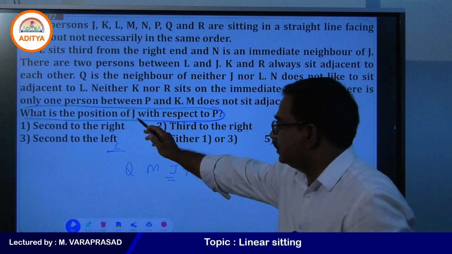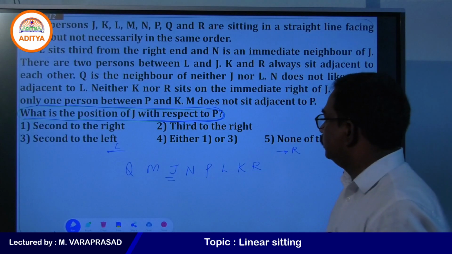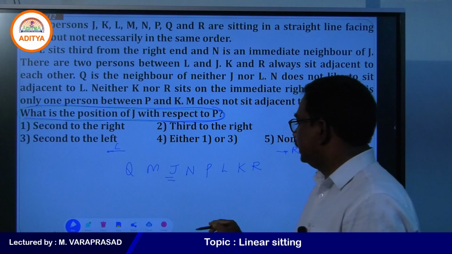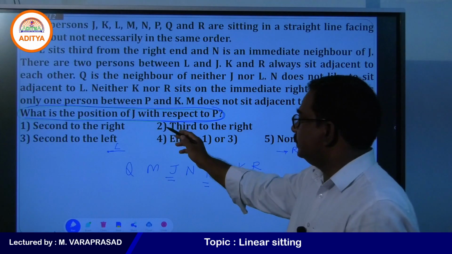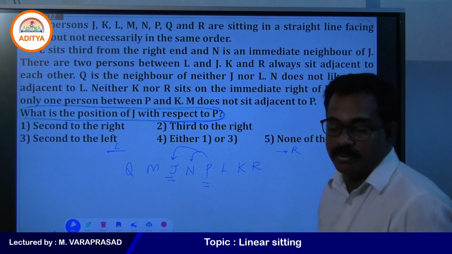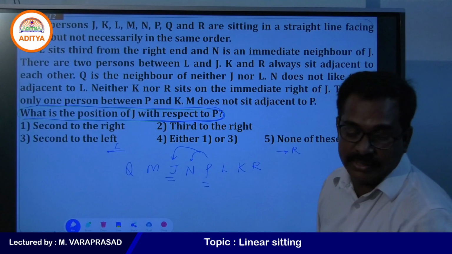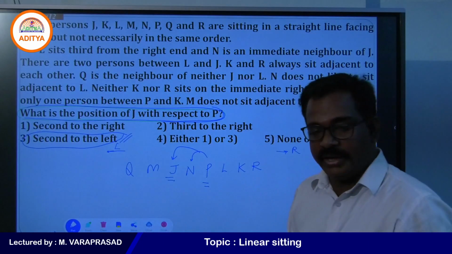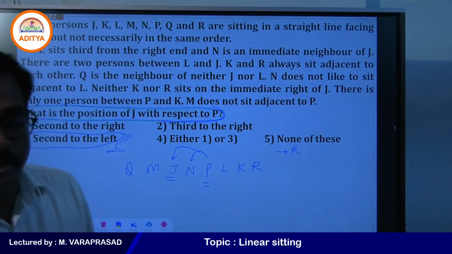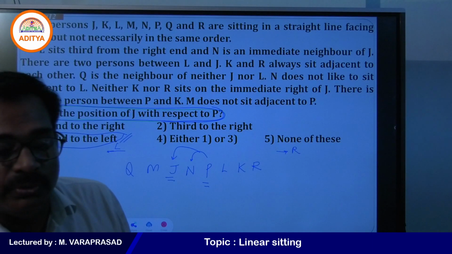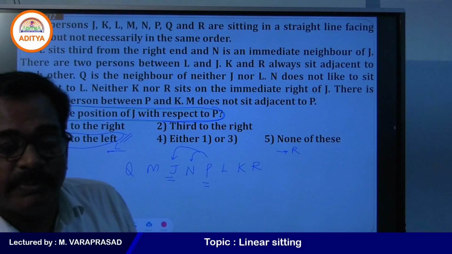Second to the right, first option. Third to the right, second to the left. Yes, this is P. What is the position of J with respect to P? So, first left, second left. I think option number 3. Yes, second to the left. Option number 3 you will get. Many of you have written that. Yes, very good.